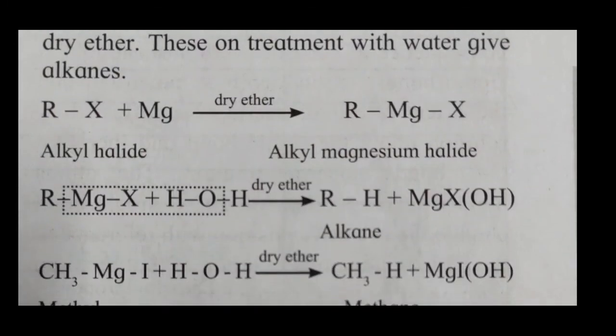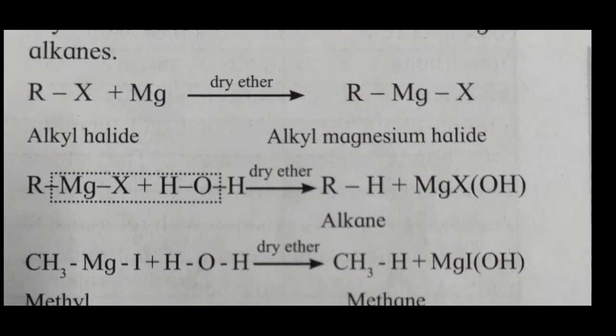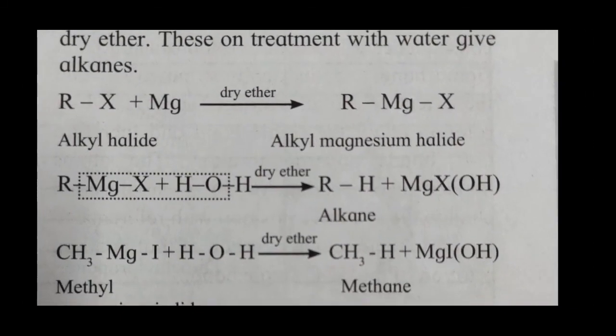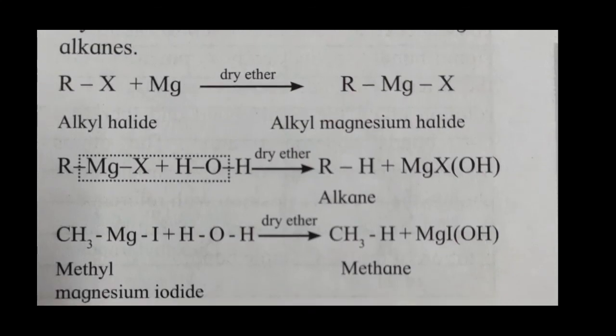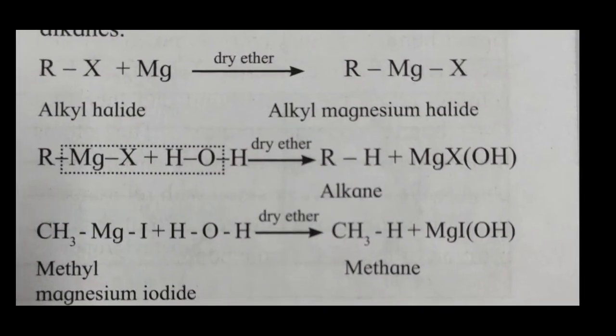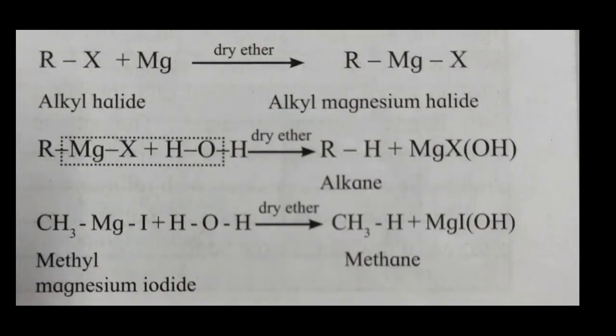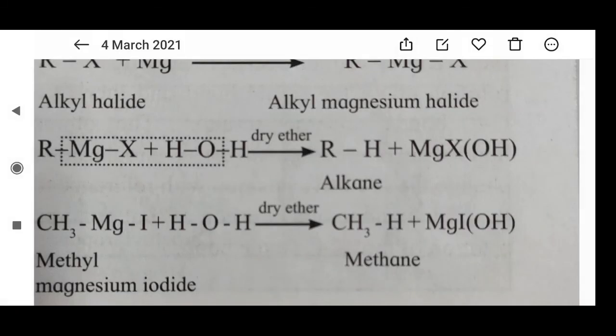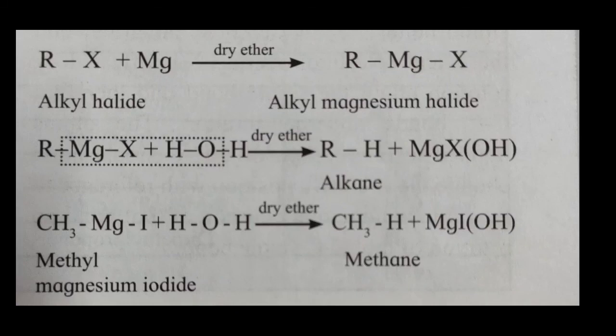After the Grignard reagent is obtained, when you react it with water, H2O, what will happen? Magnesium is electropositive, it will attract OH minus from the water, forming a byproduct Mg bond X bond OH. The hydrogen of water is added to the alkyl group, R bond H, and it becomes alkane. See the example, methyl magnesium iodide. It is obtained by the action of magnesium on methyl iodide. I repeat again, magnesium reacts with methyl iodide, forming methyl magnesium iodide. Magnesium is inserted between methyl and iodine.